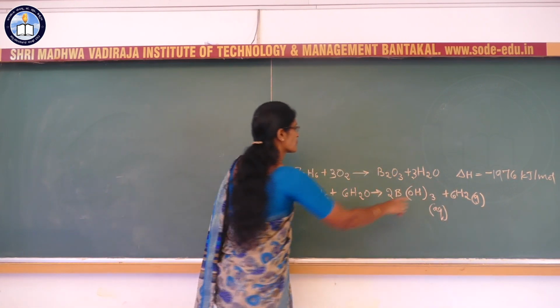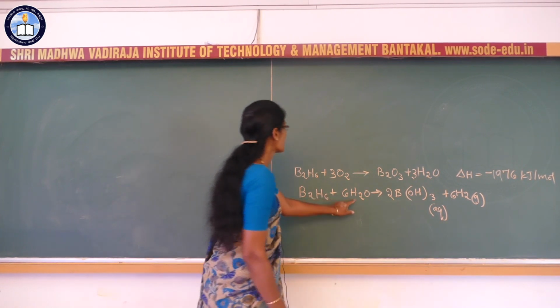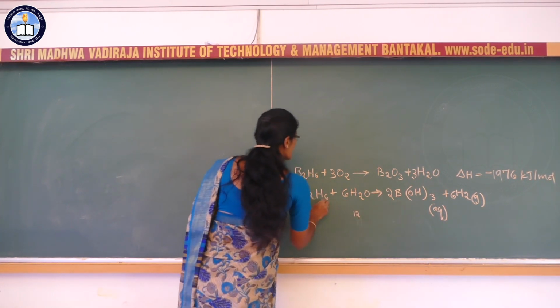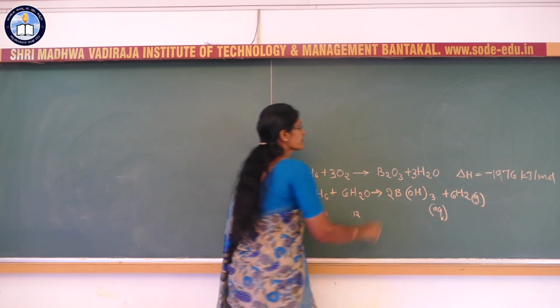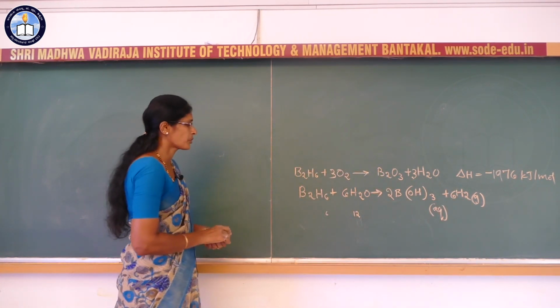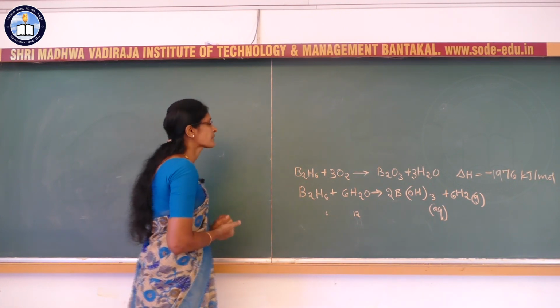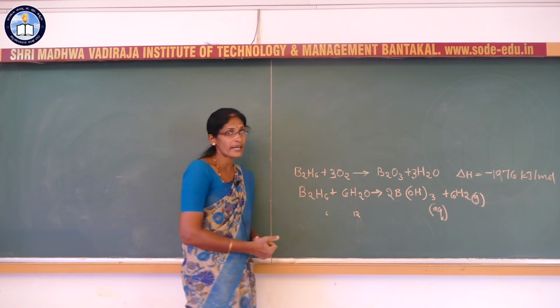So the equation here is balanced, 6H2, 12 plus 6, 18 hydrogen atoms on both sides. Now this is about the reactions of diborane when it burns with oxygen and when it is hydrolyzed by water.